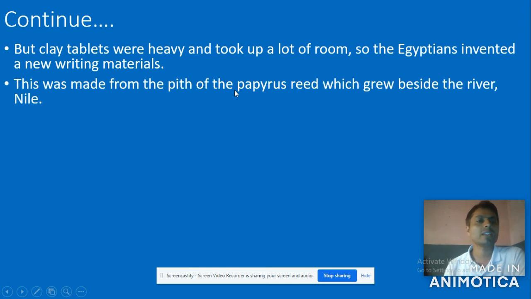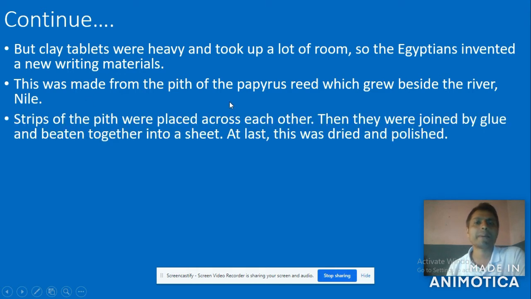Now this was made from the pith of the papyrus, right? This was made from the pith of the papyrus reed, which grew beside the river Nile. So around that area, in the surrounding of the Nile river, such papyrus used to be found, right?